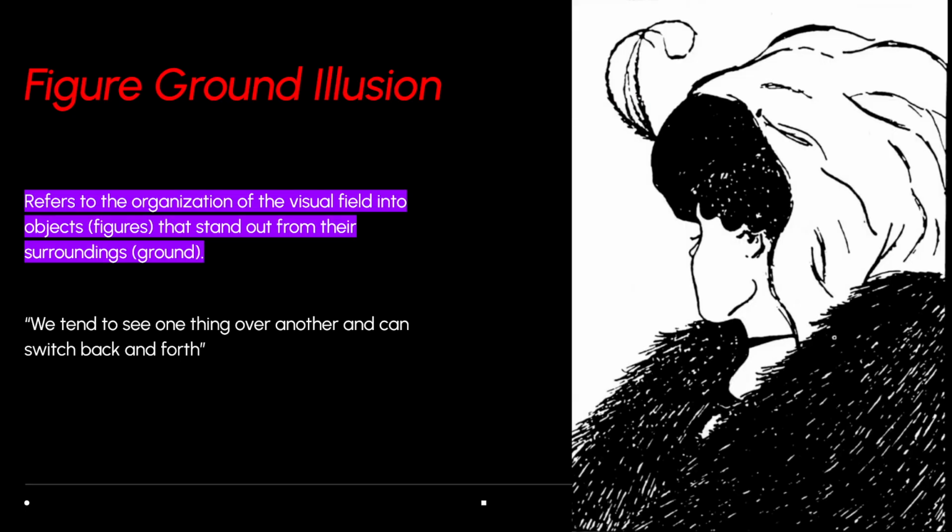All right, figure ground is the idea that when we're looking at something, we kind of separate the foreground and the background from each other. So for example, if we look at this image over here, we might see a vase and a black background. Or on the flip side, we might see two faces looking at each other with a white background. Basically, our eyes like to focus on something with clarity in front, and everything behind it kind of goes into this blurry kind of background.